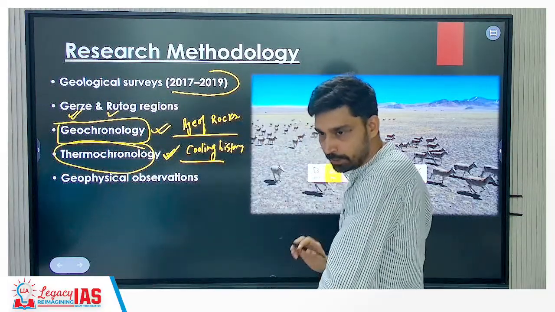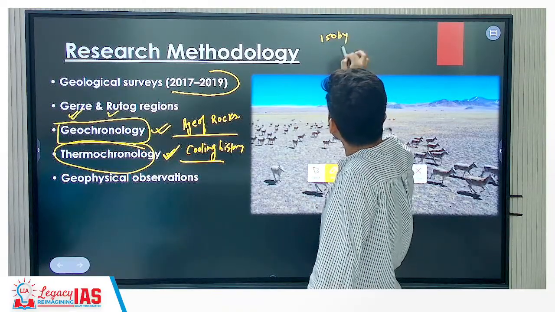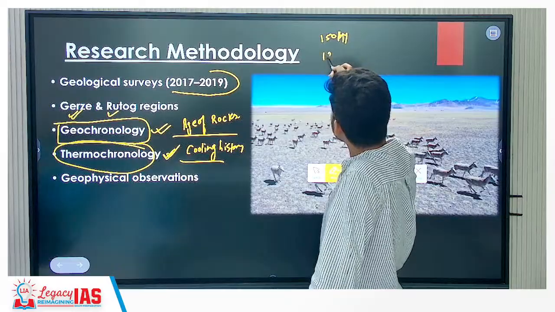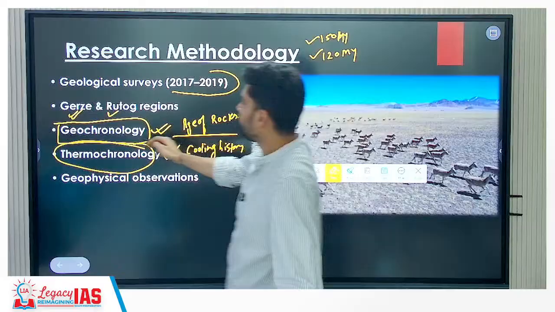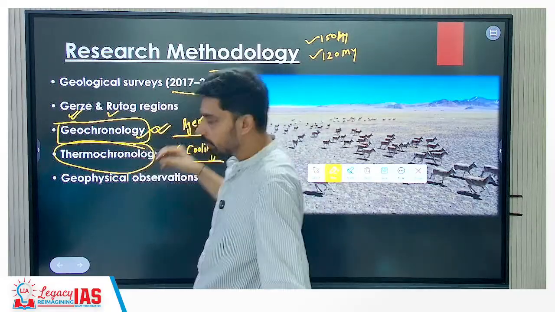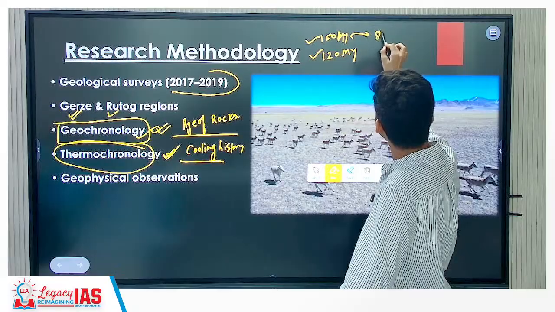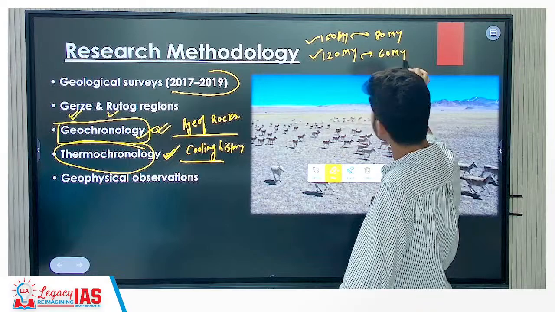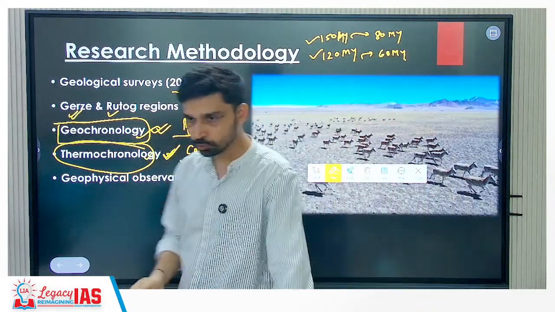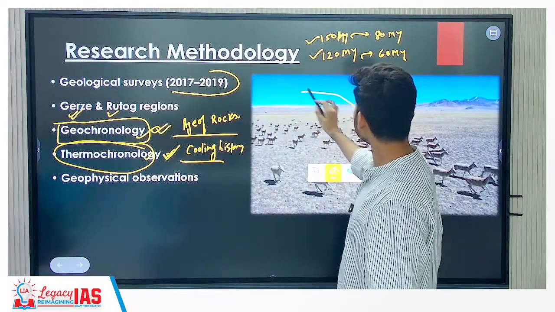When you study when did rocks cool, the cooling history of rocks, that is studied in which branch? Thermochronology. Understood? That means I am saying that this rock formed 150 million years ago. The other rock formed 120 million years ago. When you are studying this part, what are you studying? Geochronology. Then I am saying that this rock cooled about 80 million years ago, and this rock cooled about 60 million years ago. When you're talking about that, what are you studying? Thermochronology.